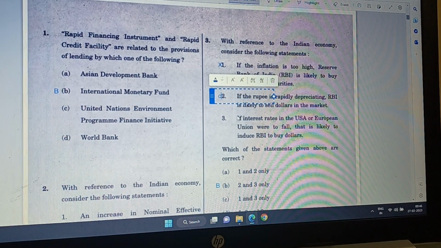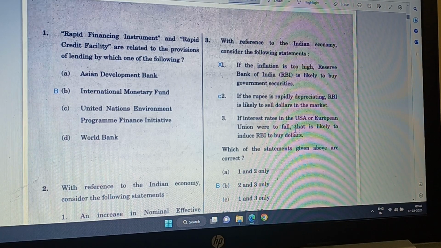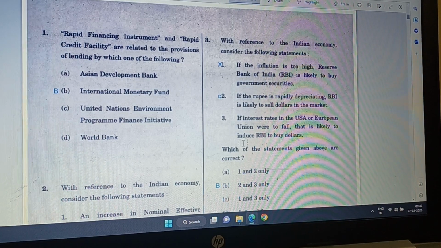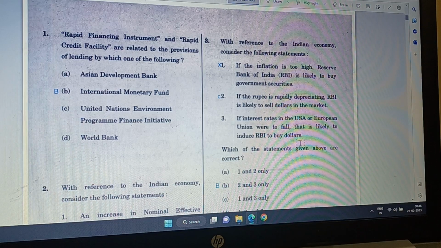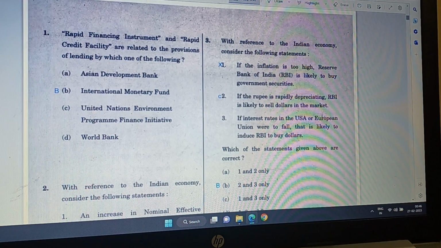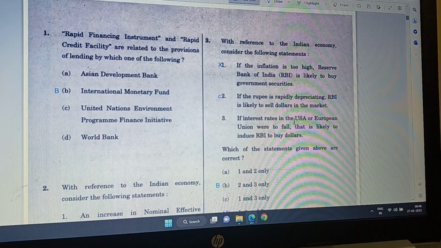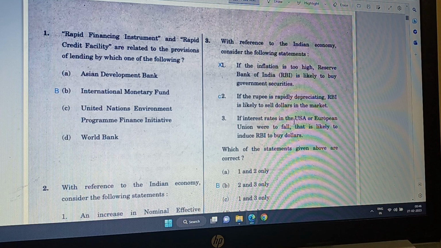And then if interest rates in the USA or European Union were to fall, that is likely to induce RBI to buy dollars. Yes, because it is now cheaper to buy. Interest rates in Europe have fallen, USA has fallen, means the dollar will become weaker. Why will it become weaker?